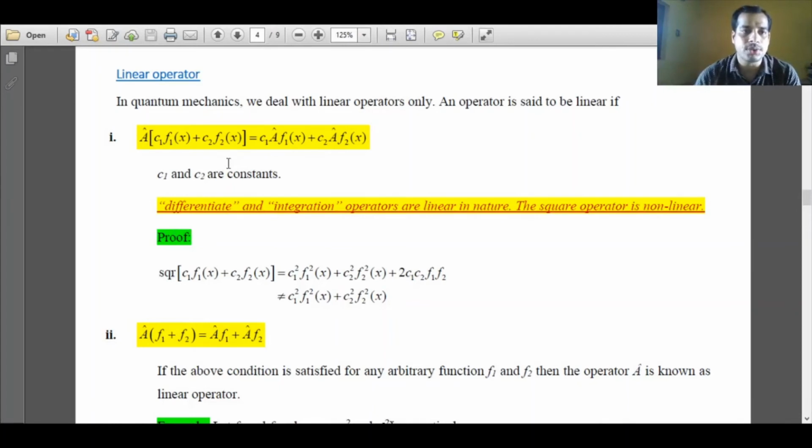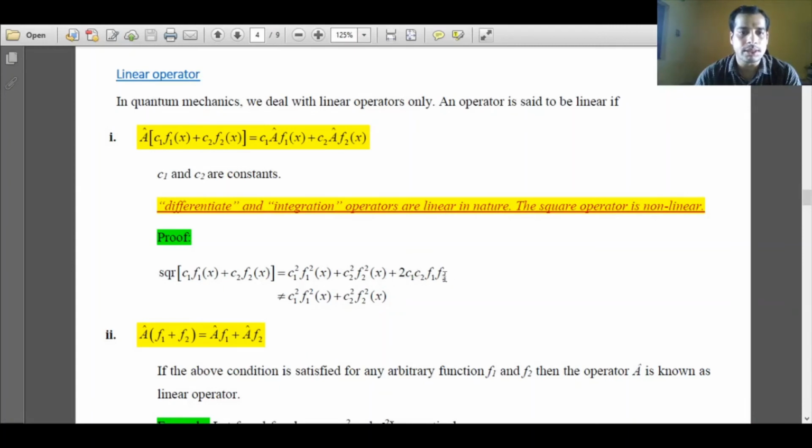We'll see shortly how the differentiation operator is linear in nature. But now we'll see how the square operator is not linear. Suppose we take the square of C1 f1(x) plus C2 f2(x), where f1(x) and f2(x) are two functions and C1 and C2 are two constant coefficients. Suppose this is term a and this is term b. If I take the square of that, I'll get a square plus b square plus 2ab. But this is the actual operation value I am getting.